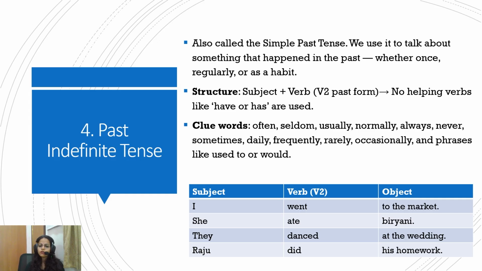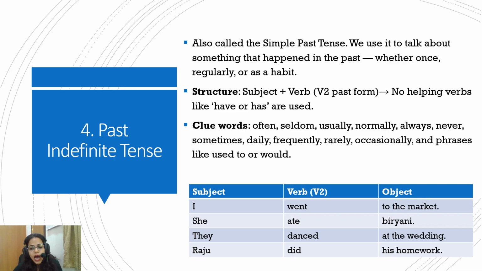So the clue words that you can use to recognize the simple past tense: often, seldom, usually, normally, always, never, sometimes, daily, frequently, rarely, occasionally. You can see that this is similar to the present indefinite tense, because that was also telling about customs, habits, and regular happenings or scientific truths. This is also the same, but for actions that have already happened. This is the basic difference between past and present.